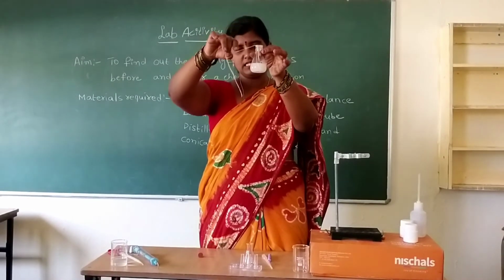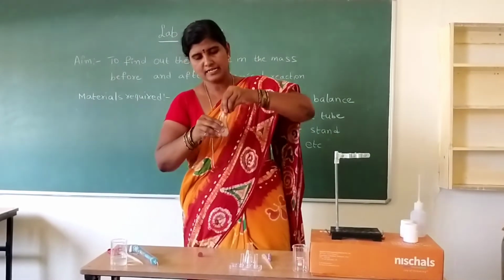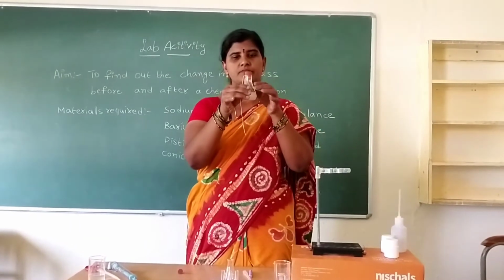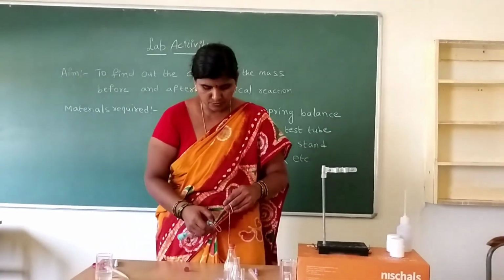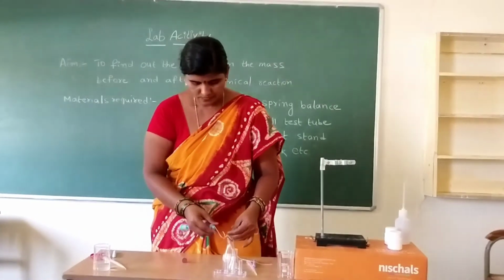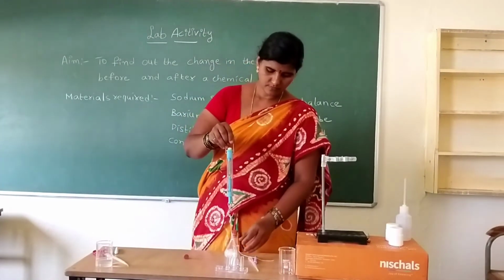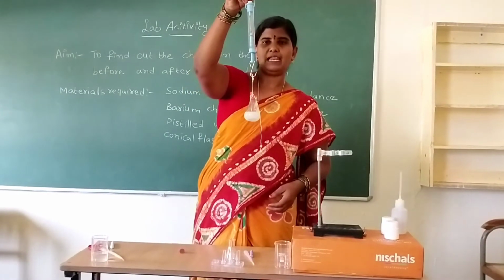So I am mixing both of the solutions in the test tube. Again I am keeping the rubber cork. Again I am weighing with the help of the spring balance. Okay.